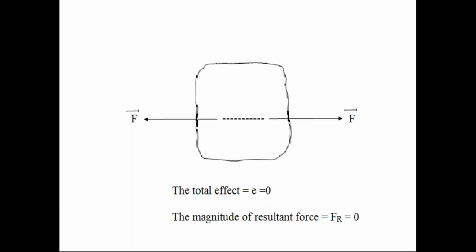What is the equilibrium condition? First, the two collinear forces must act in opposite directions. What is the second condition? The two collinear forces must be equal in magnitude. Then the two forces cancel each other, so the resultant force on the rigid body is zero. Then the effect of this force system on the rigid body is also zero. This is the required condition for the equilibrium of two collinear forces.